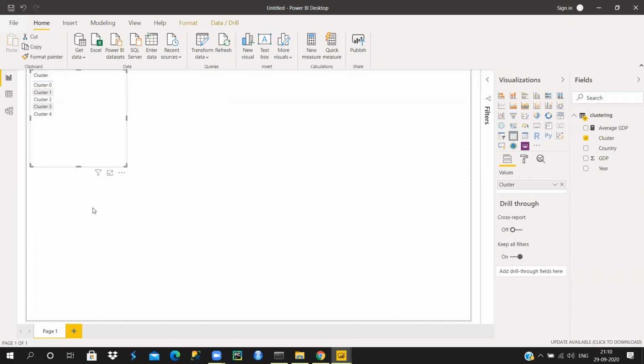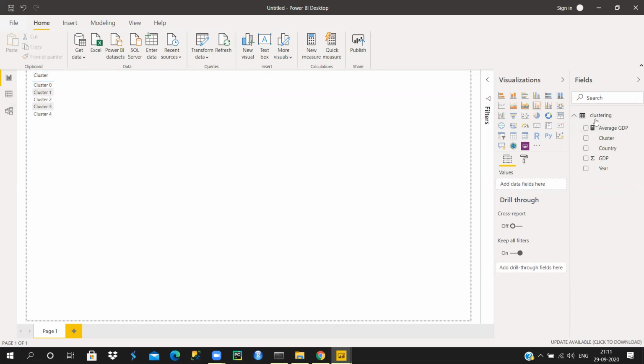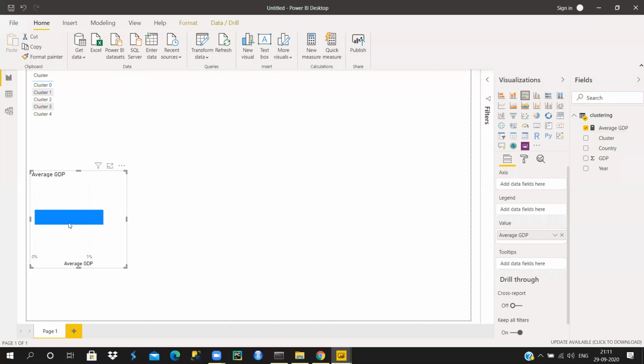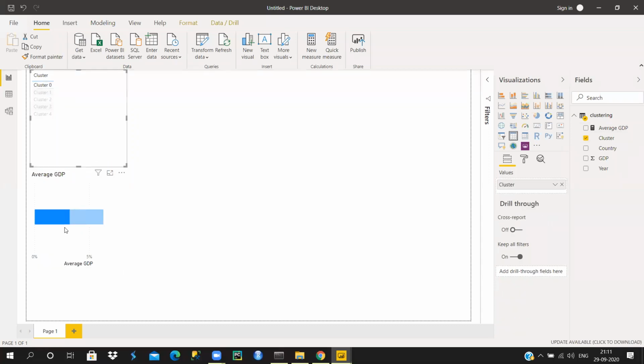Next, let's understand what average GDP is giving us. For that, I'm going to pick up a stacked horizontal bar chart, and I'm going to put my average GDP here. If I want to check it for my cluster one, I'll click on cluster one. Now this is going to give me my average GDP. If you hover on this, your average GDP is 6.28%. But you highlighted one, which is this 3.2. This is the actual GDP of a cluster.